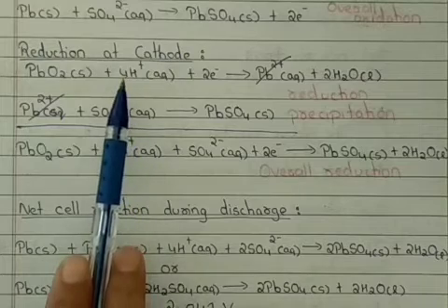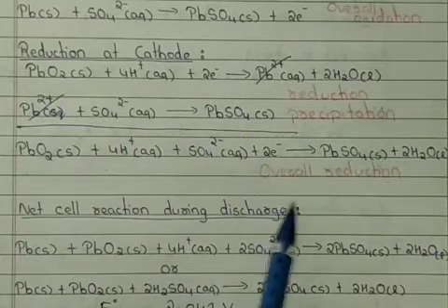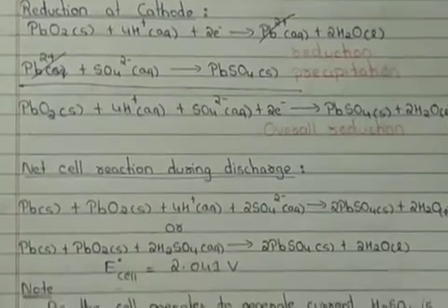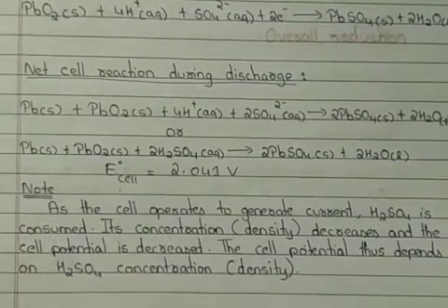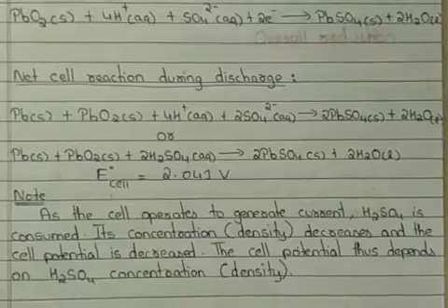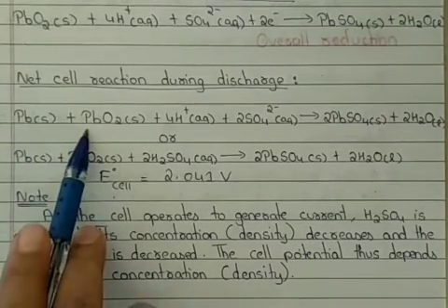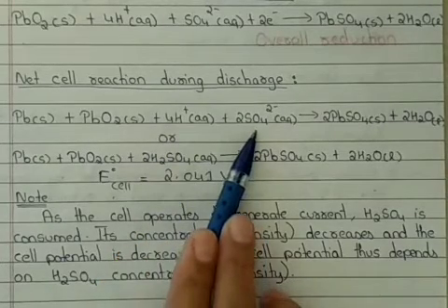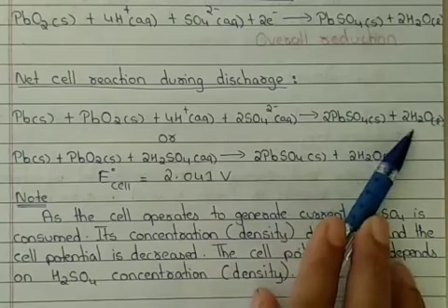So in oxidation, it has formed solid lead sulfate. Even in reduction, it is forming solid lead sulfate. When I sum up the two, we get our net cell reaction. The net cell reaction will be Pb(s) plus PbO2(s) plus 4H+ plus 2SO4 2- giving 2PbSO4 plus 2H2O.